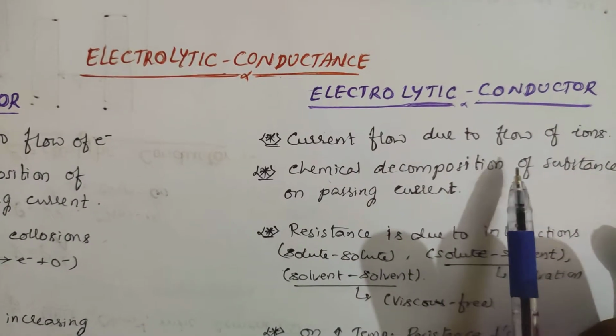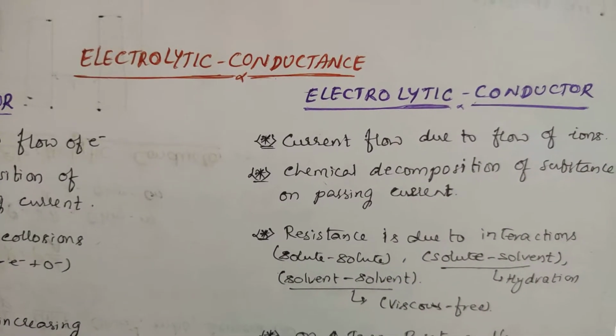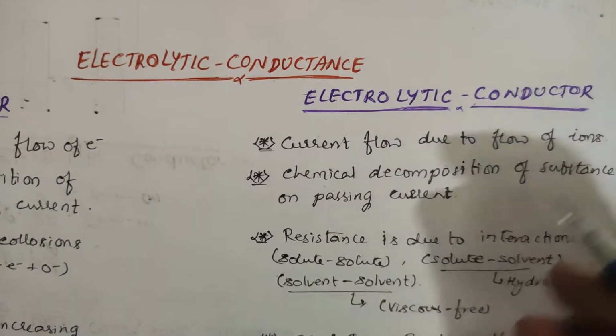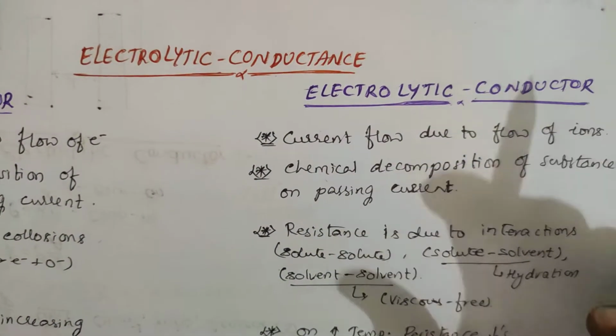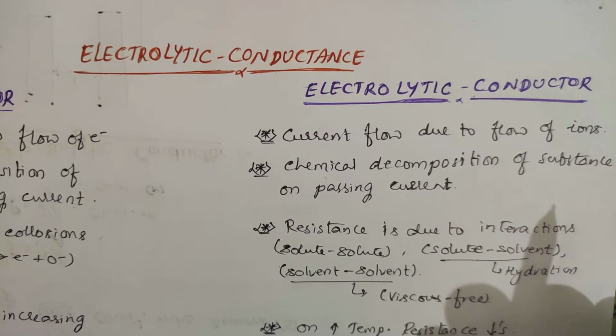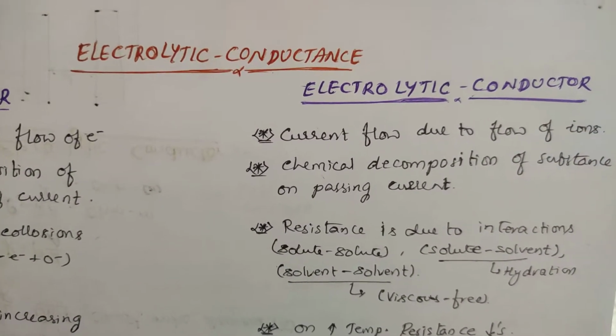In this, current flow is due to the flow of ions. The more ions are moving, the more current is produced. First, we have learned about electronic conductors. We took something like a voltaic cell, right? There, in the voltaic cell as well as the Daniell cell, due to the motion of the ions.